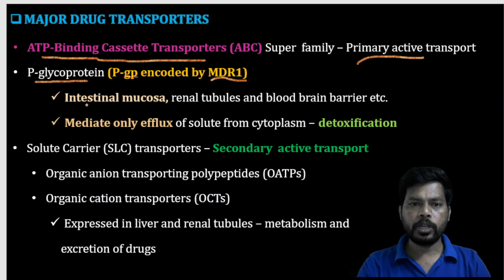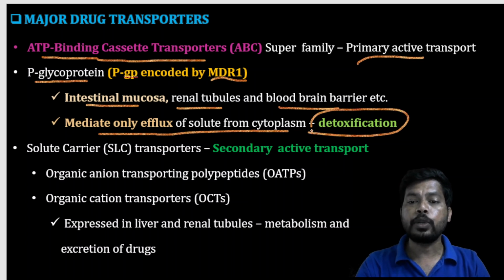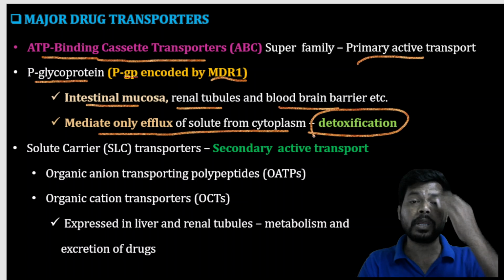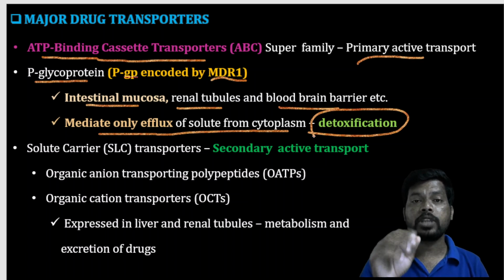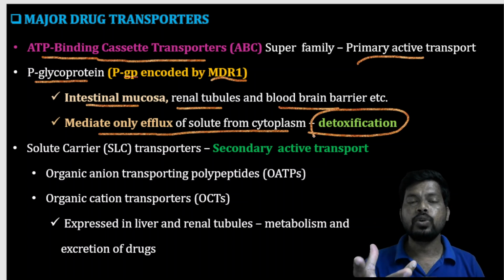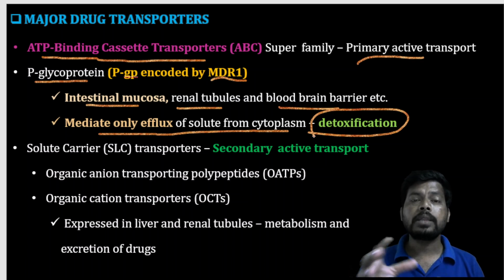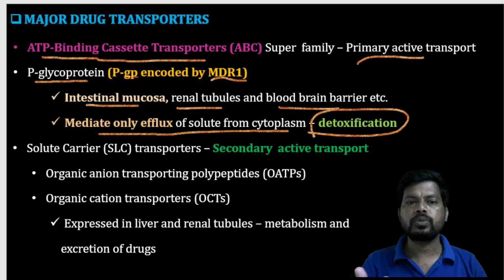This P-glycoprotein is present in intestinal mucosa, renal tubules, and the blood-brain barrier, and mediates only efflux of solute from the cytoplasm, especially protecting the body through detoxification. You may study chemotherapy in future. This P-glycoprotein causes efflux of drugs, which may decrease the biological activity of the drug, and this efflux also helps in detoxification.